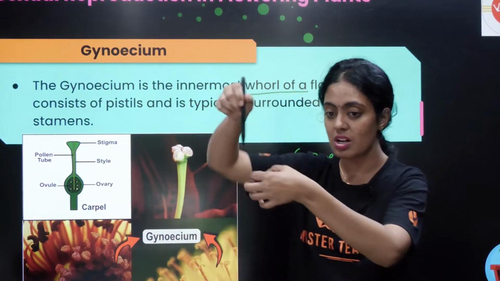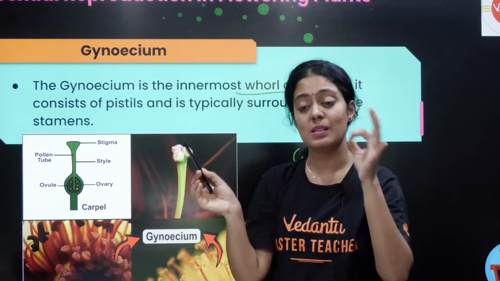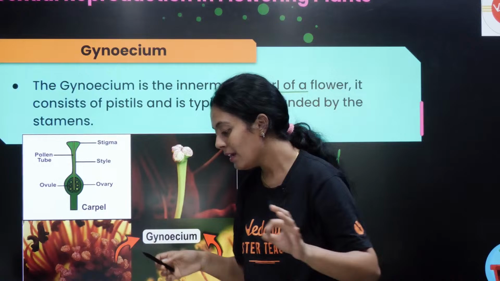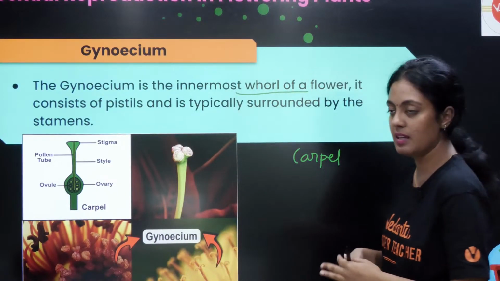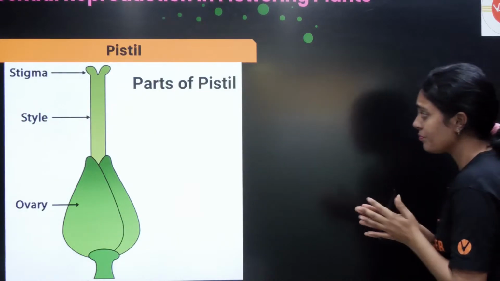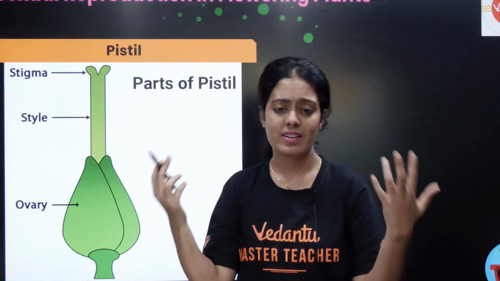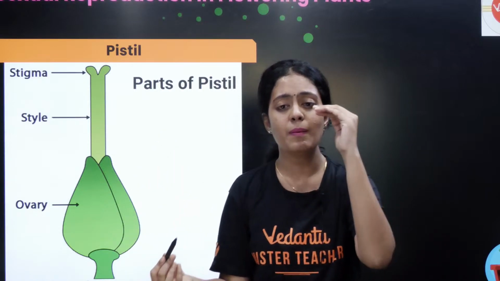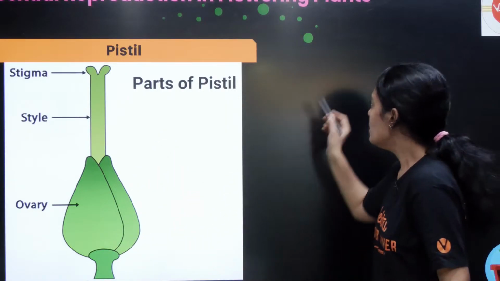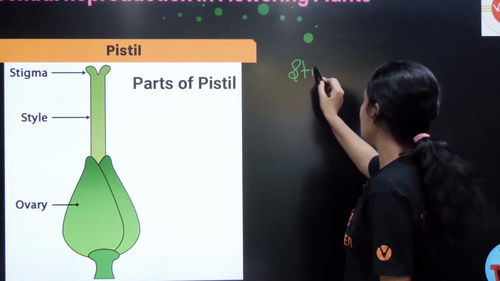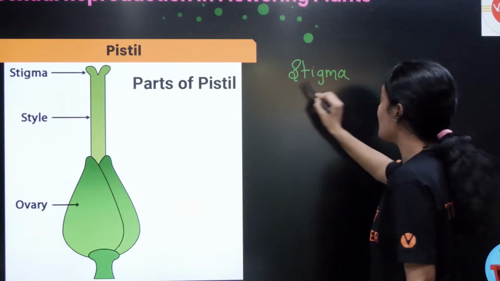If the gynoecium is there, hibiscus is a very good example. Okay, that is how you need to understand things. Now let's look at them one by one. Parts of a pistil, we have been studying since 7th standard. Stigma, style and ovary. So what is the function of stigma? You tell me, children. What is the function of stigma?